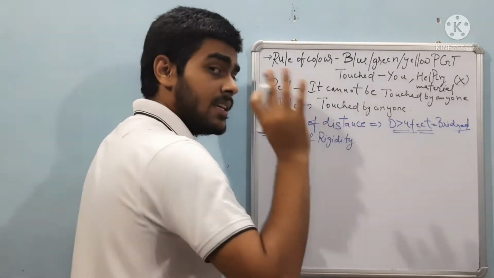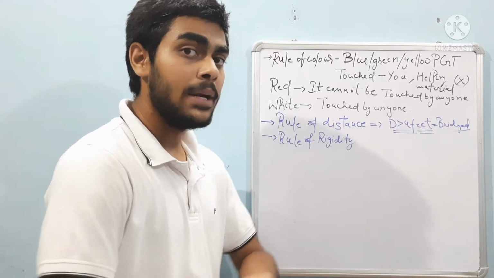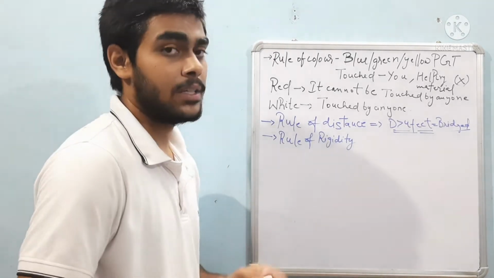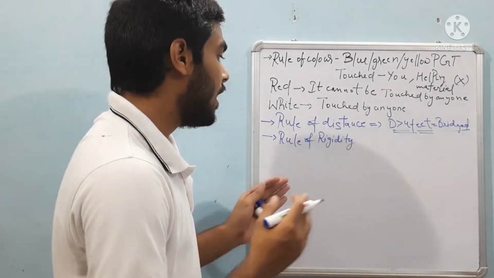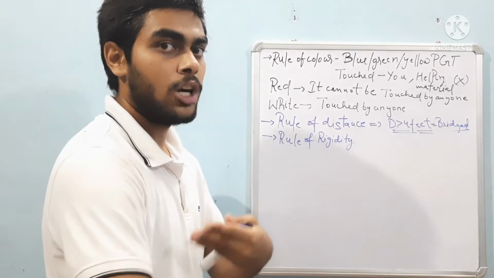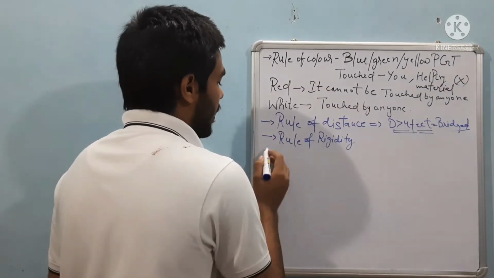Then the rule of rigidity. The rule of rigidity says that two solid materials like a balli and a plank cannot be tied with a rope. Rope is also a helping material, so I will cover the helping material in a further video. So till now you understood that the rule of rigidity says that two solid materials cannot be tied by a rope. Rule of rigidity, rule of distance and rule of color done.